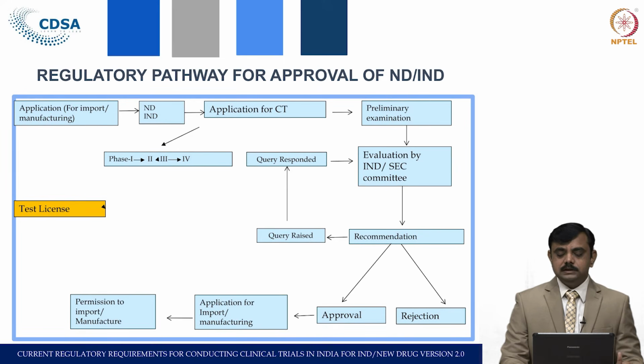After that, the SEC, after detailed deliberation, gives its opinion, and that opinion may be approval or rejection. If the query raised by the SEC or the Central Licensing Authority is not satisfied, then the application can be rejected, or if it is at a satisfactory level, then approval can be given